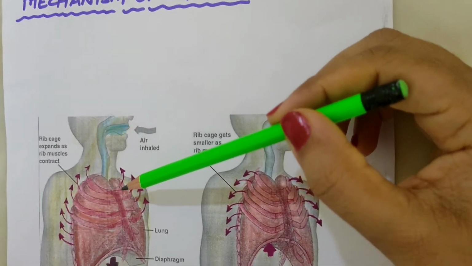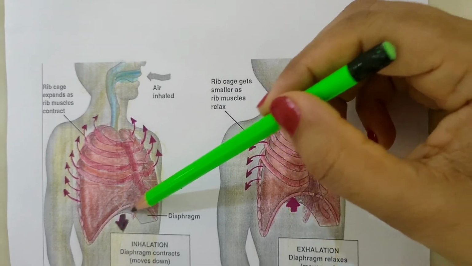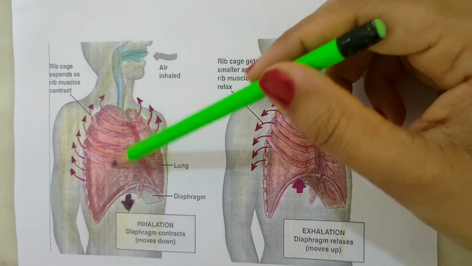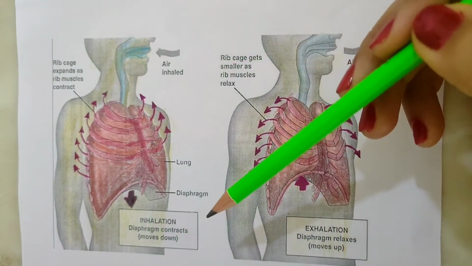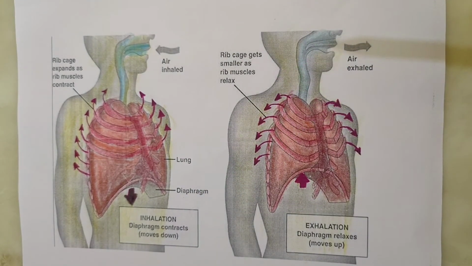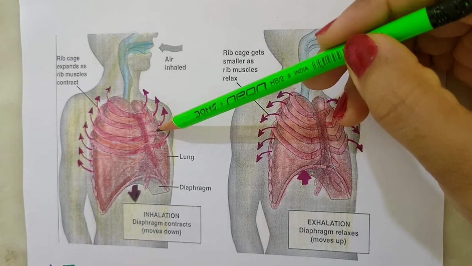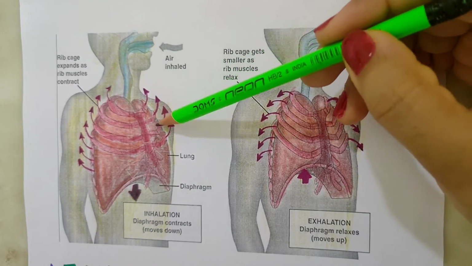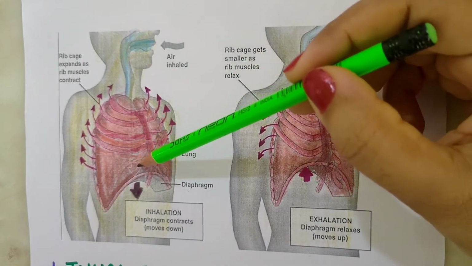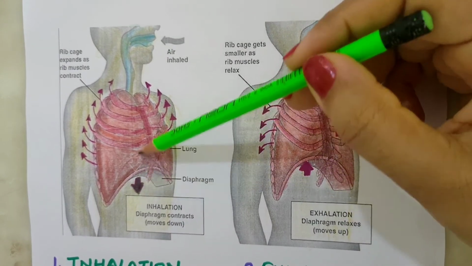The mechanism of breathing involves the movement of diaphragm and rib cage. When we breathe air in, or inhale, two processes occur together. That is, muscles between the ribs contract, causing the rib cage to move upward and outward, while the diaphragm contracts and moves downwards.